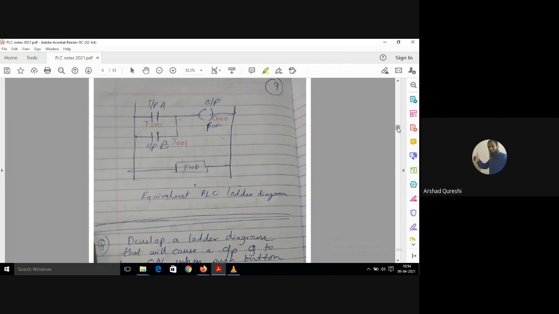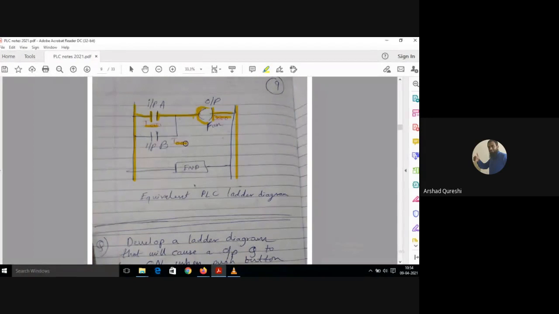The equivalent PLC ladder diagram will be like this. These are my 2 rails, and in these 2 rails only I have to write my program. I am connecting input A here, in series with the output fan. I am denoting input A as I000, output as O000, and input B as I001.